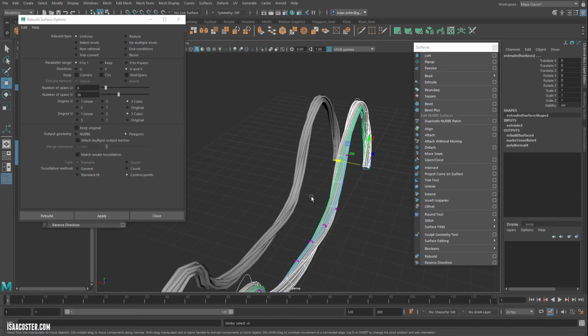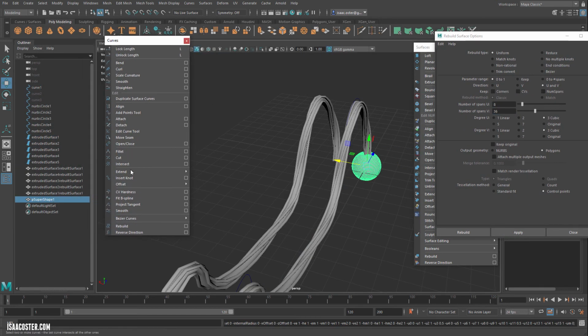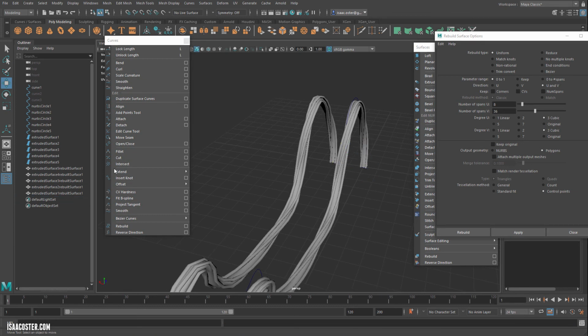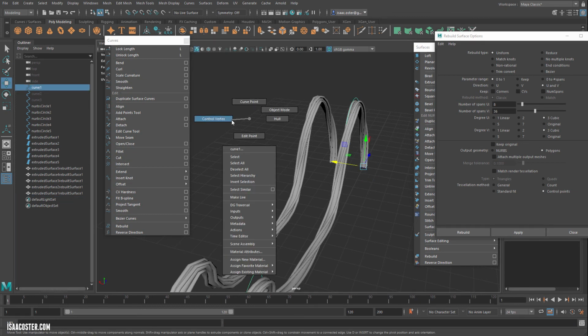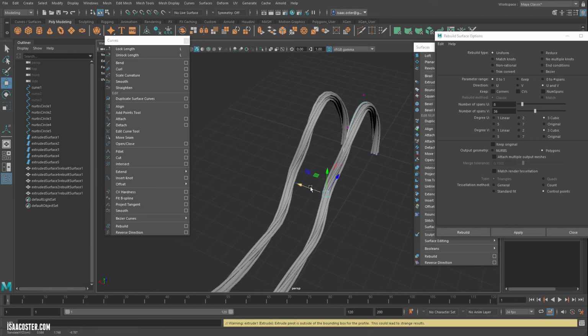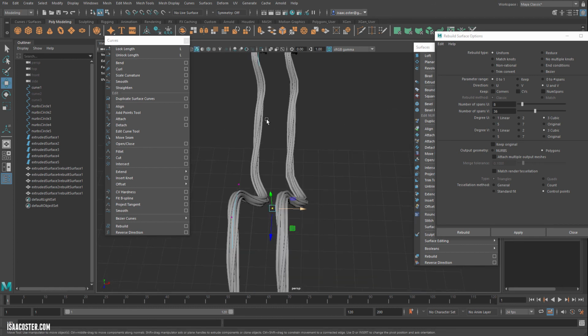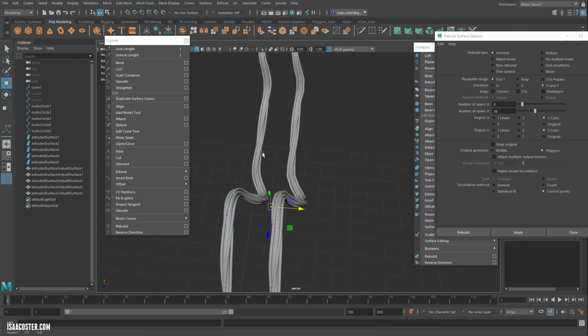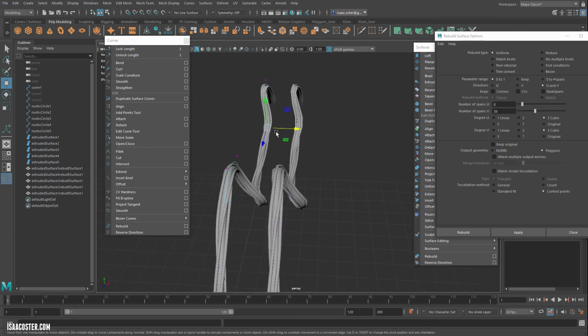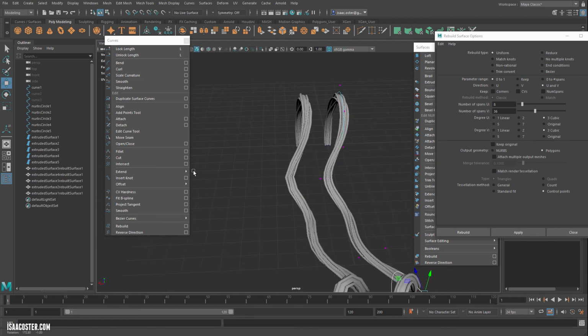So what that means is, I already showed you the profile curve, but the path curve, I didn't mean to add that guy. It still has construction history as well, although now we've added a lot more CVs to it. And you can see even the resulting polygonal geometry has construction history, which is pretty cool. I didn't realize that would be the case. And I don't know if you noticed or not, but the performance was pretty clunky there.